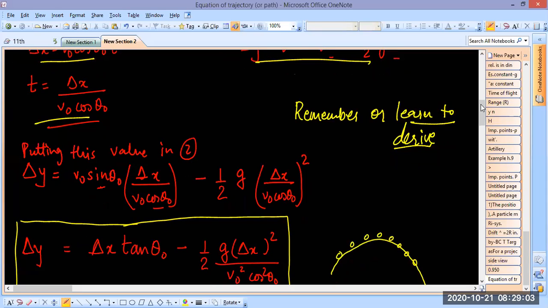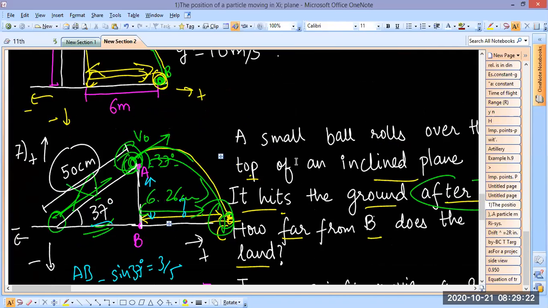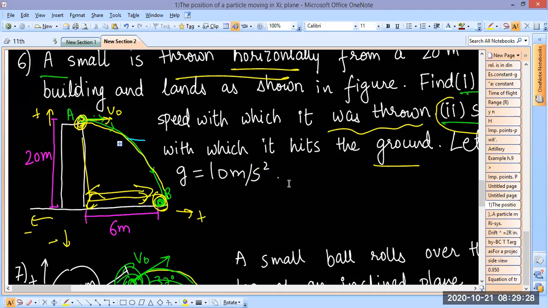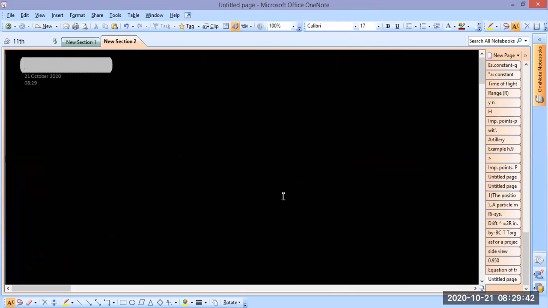Now, with this, the topic projectile motion is over, right? Let me tell you how this equation is useful. For that, I will use a homework question, right? I gave you so many questions of projectile motion, right? Let's use number 7. No, this one is the most suitable, number 6. It is like nicely made for this formula, right? Okay, it can be done without it too, but let's see how you would be doing it.